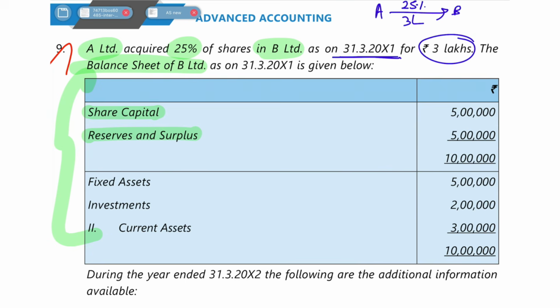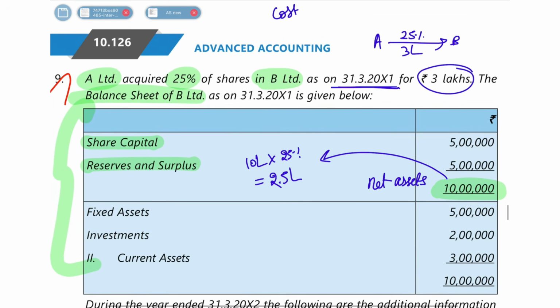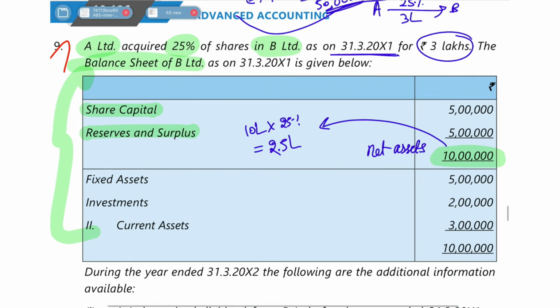They have given share capital, reserves and surplus. Total is 10 lakh rupees. This is nothing but your net assets. So let's find out our share in net assets. A's share in net assets is 10 lakh into 25 percent, which is equal to 2.5 lakh rupees. Your cost of investment was 3 lakh rupees, and your share of net assets was 2.5 lakh. So here you have got a goodwill of 50,000 rupees. We don't know what has been asked in the question, but we are able to find this.